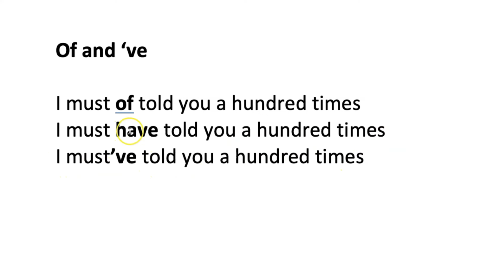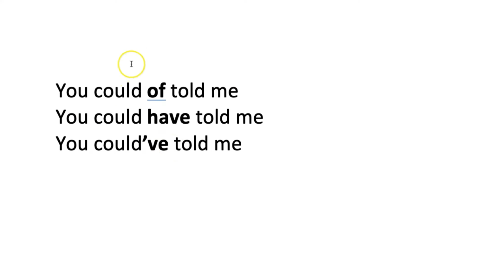So the H and the A are missing from the word have to form apostrophe VE, which we pronounce "of." I must've told you. And the same applies to could have, which we reduce to could've. You could've told me. And so "of" makes you look like a fool, and "have" makes you seem like a genius.